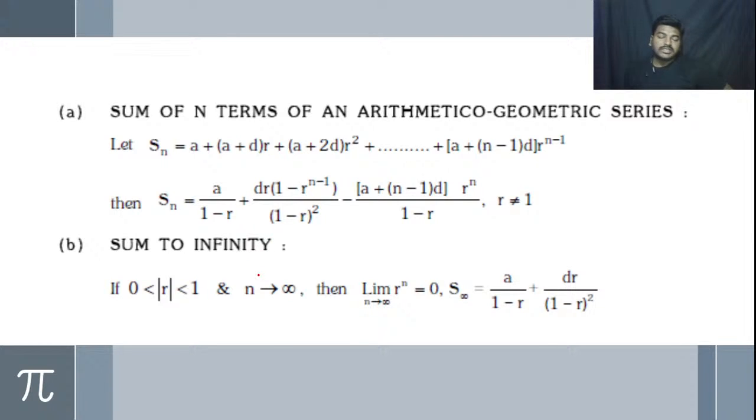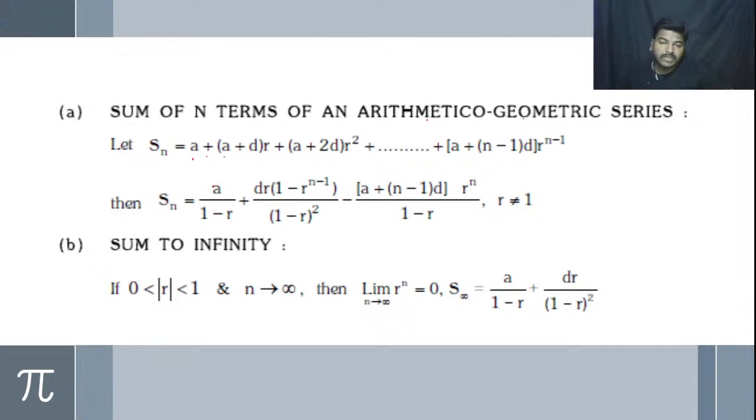Then here we have one more standard result, that is the sum of n terms of an arithmetico-geometric series. It means the combination of an arithmetic series as well as a geometric series. We have a standard result: the combination of arithmetic and geometric series can be written as a plus (a plus d) r plus (a plus 2d) r square plus ... plus (a plus (n minus 1) d) r power n minus 1. It means the product of corresponding AP terms and the geometric terms in a series form. Then we say it is an arithmetic geometric series.